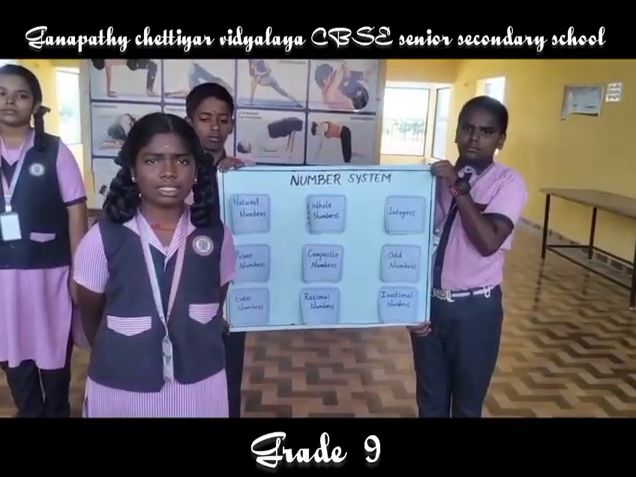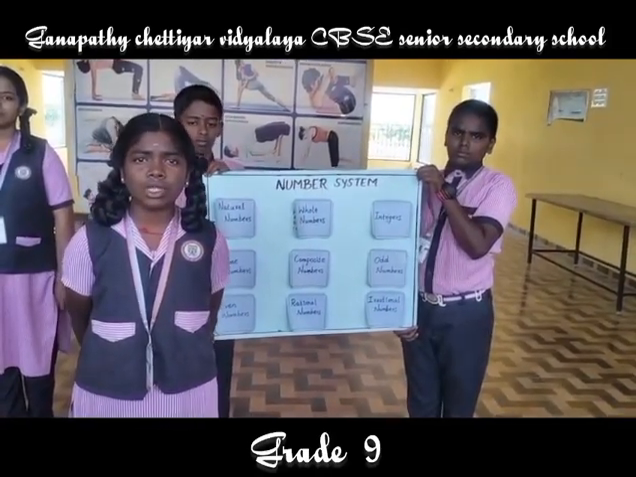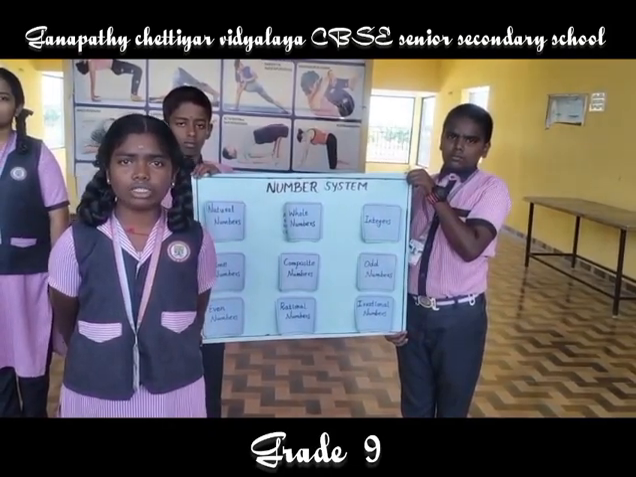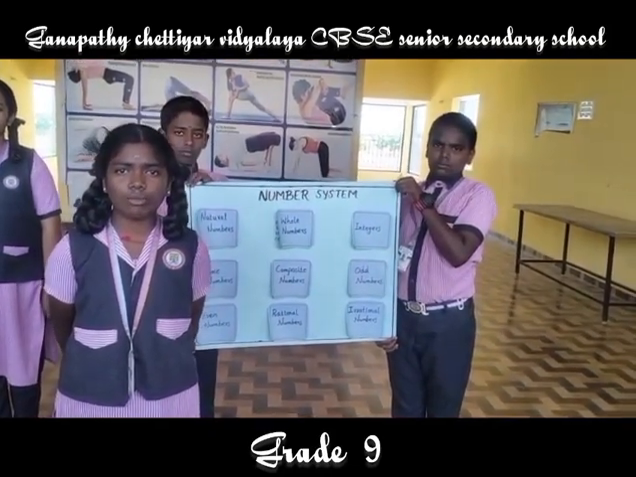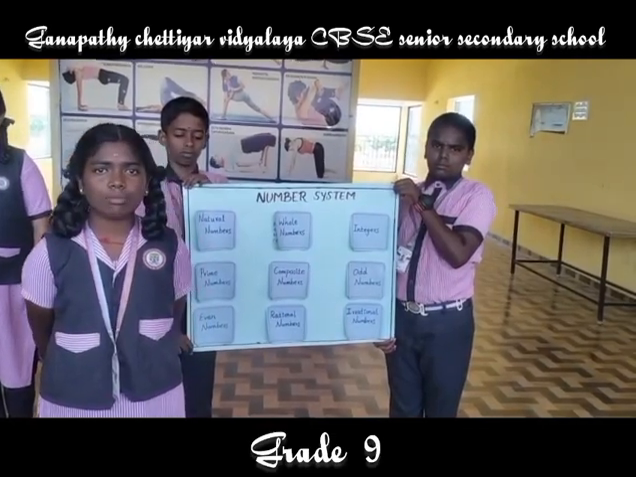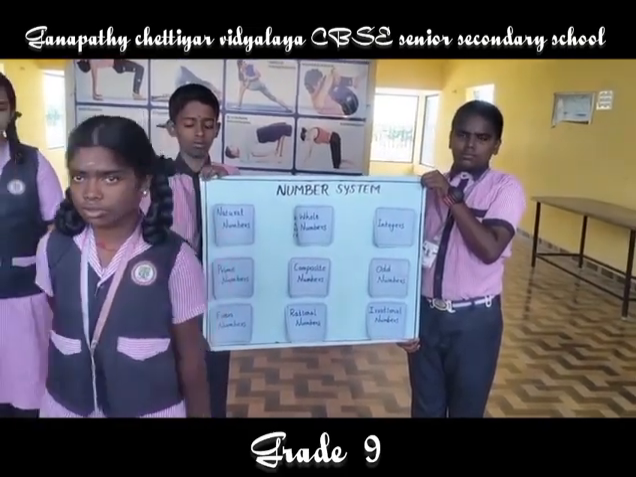I am a rational number. We can express it in the form of p by q, where p and q are integers and q is not equal to 0. Its decimal is terminating, or non-terminating and repeating. Example: 1 by 2, minus 3 by 4.